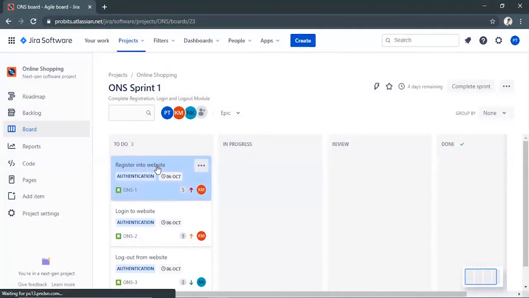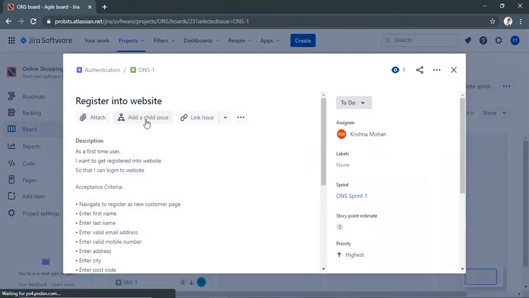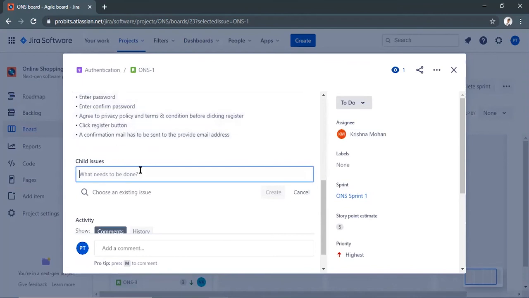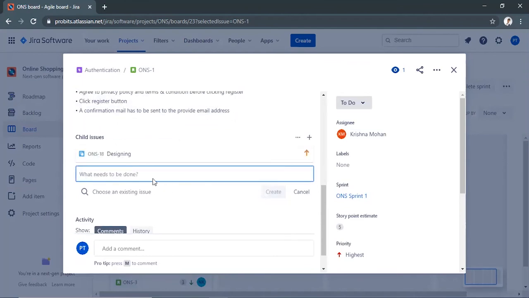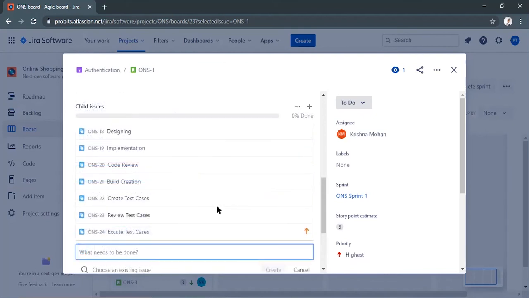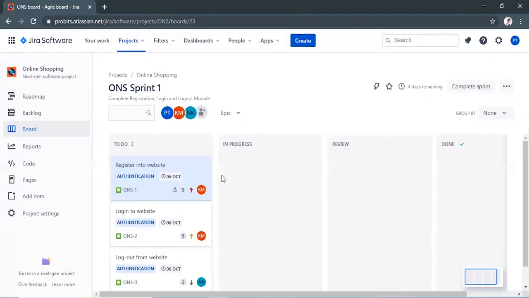When viewing an issue on the board or backlog, select an issue, select add a child issue, enter a description for the subtask, and select create. Let's add a few developer and QA subtasks to the user story Register into website. Let's add a developer and QA subtask to the remaining user stories.